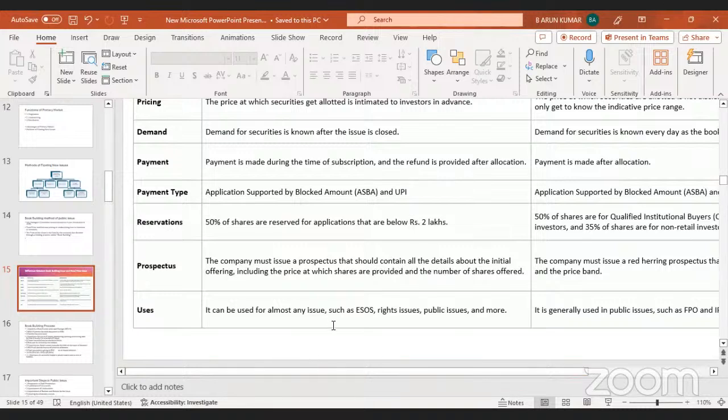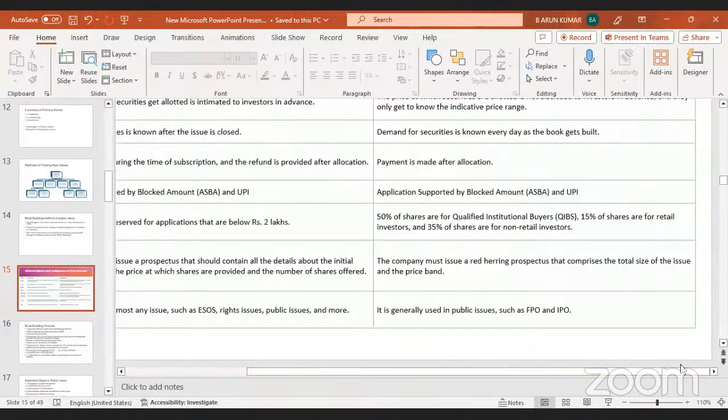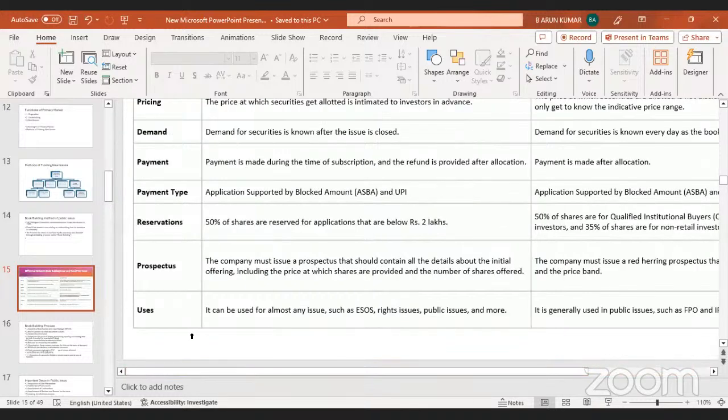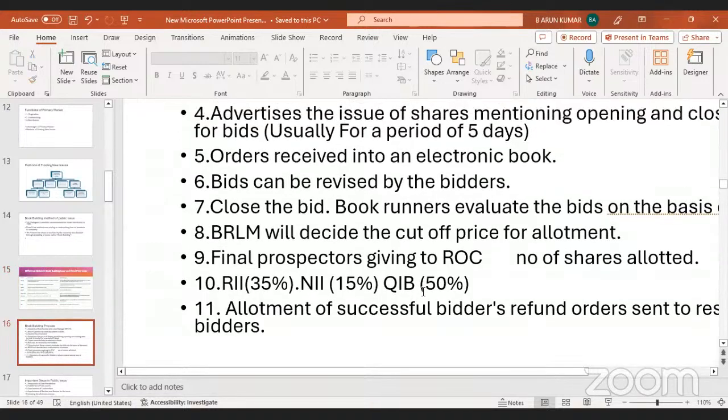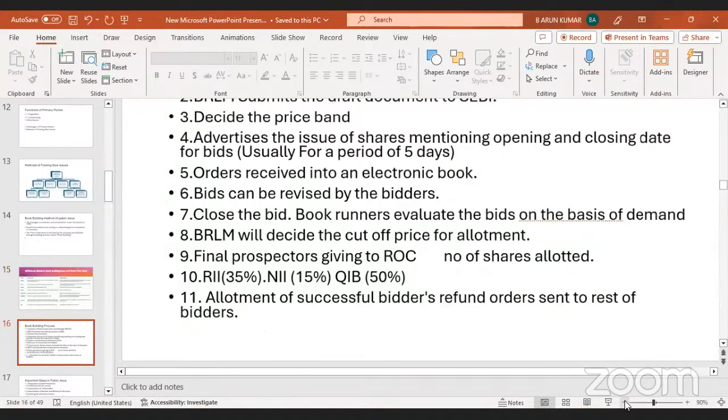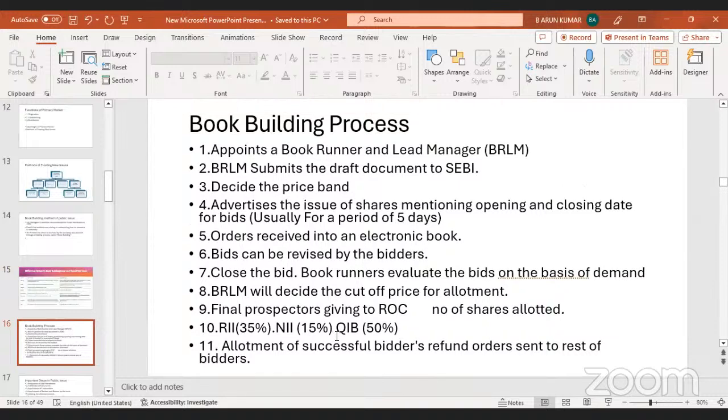It can be used for almost any issue, such as ESOS, rights issue, public issue, and more. Earlier they used this method for rights issue and public issue. For the book building process, it is generally used for public issues such as FPOs and IPOs. This method has been in use after 1995. We are now using the book building process method. So this is the main process in book building.